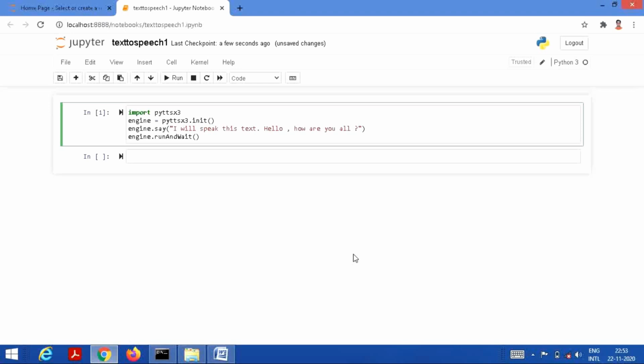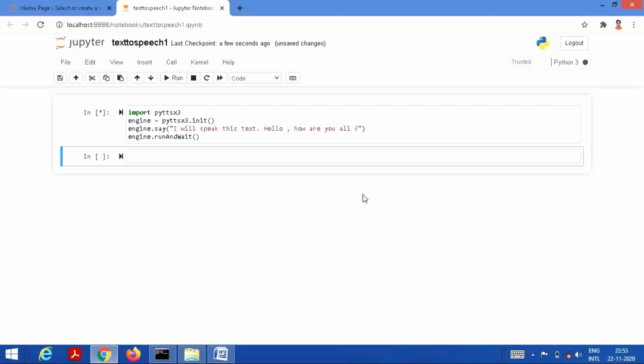So we have modified the text, and again I'm saving this code and running this code. I will speak this text. Hello, how are you all? So it's converting your text into speech and it's speaking well. So let's see one more code here.